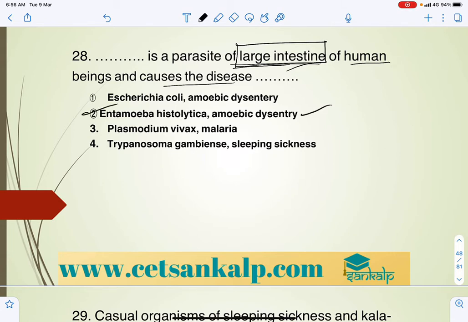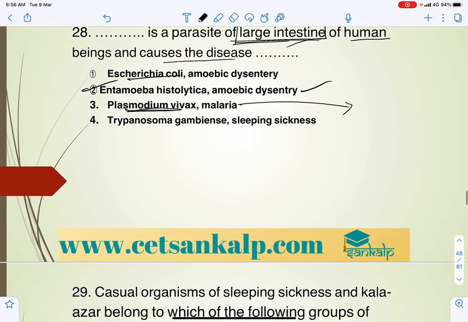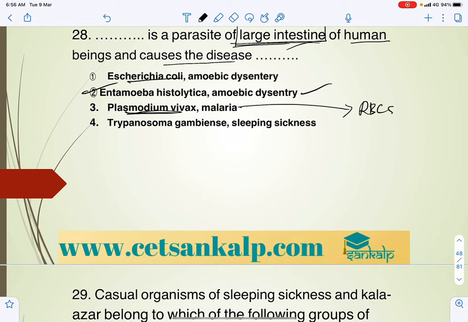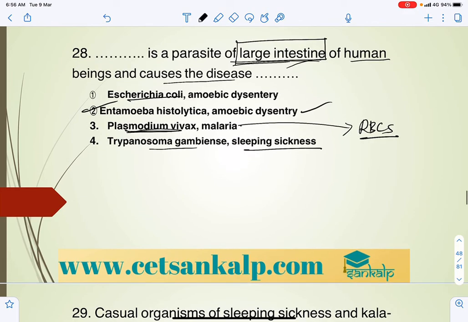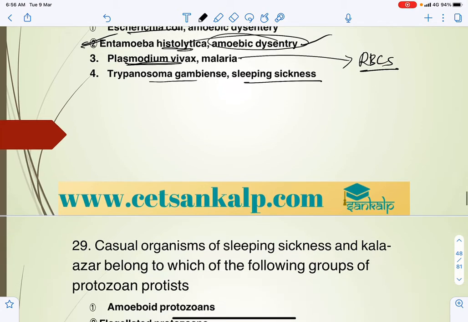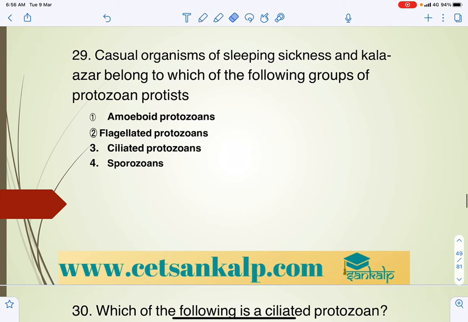Escherichia coli, E. coli, is useful, it won't cause disease. Plasmodium is the endoparasite present in RBC, and Trypanosoma gambiense causes sleeping sickness. So the answer is Entamoeba histolytica, the endoparasite of the large intestine in human beings, which causes amoebic dysentery.